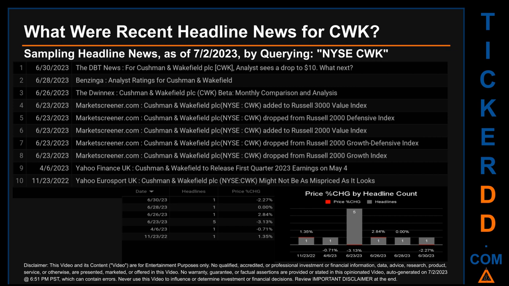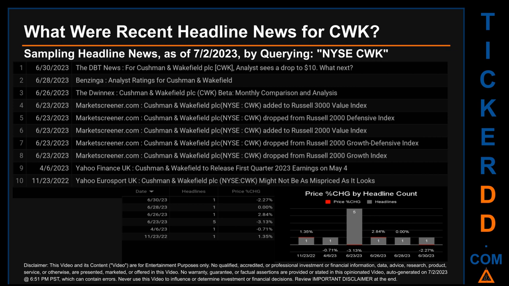Friday, June 23, 2023 had the most headlines. It had 5 discovered headlines when Benzinga published the headline that read, "Analyst ratings for Cushman & Wakefield." The Dwinex published the headline that read, "Cushman & Wakefield plc, CWK, beta, monthly comparison and analysis." MarketScreener.com published the headline that read, "Cushman & Wakefield plc added to Russell 3000 value index." MarketScreener.com published the headline that read, "Cushman & Wakefield plc dropped from Russell 2000 defensive index."